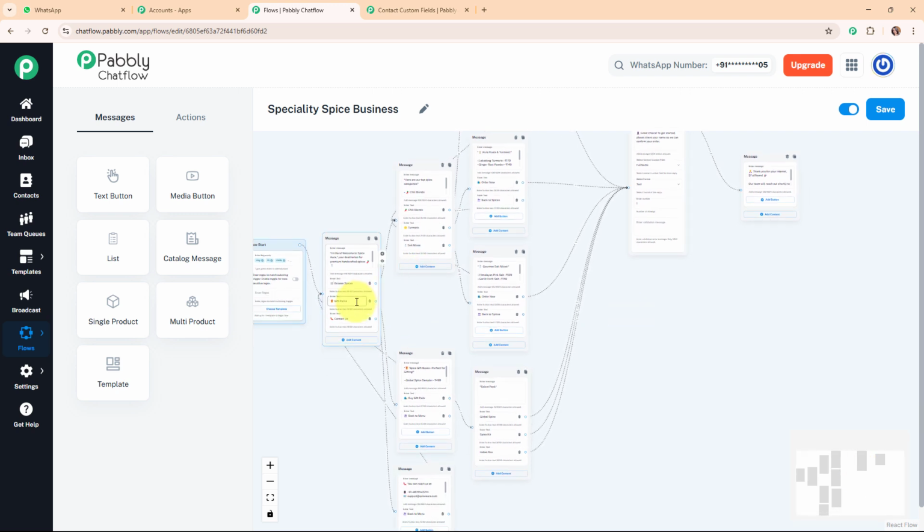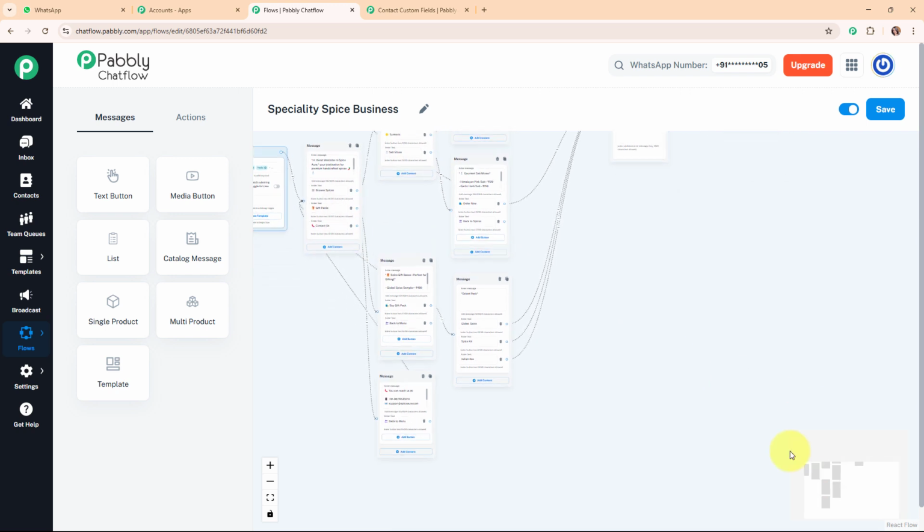Here we have added the gift packagings available for this gift packs quick reply button with the quick reply buttons as buy gift packs and back to menu. And then we have asked the customer to select the pack, and then we have connected this message box to the question message box only. And then here for the contact us quick reply button we have added the contact details of our store. Alright, so this was all about this chatbot.